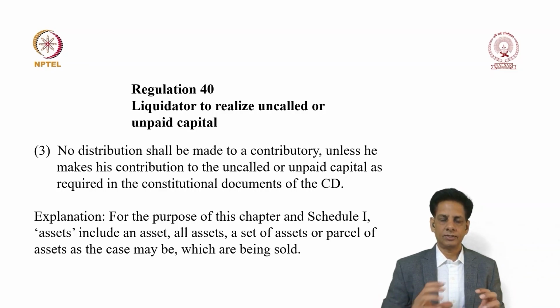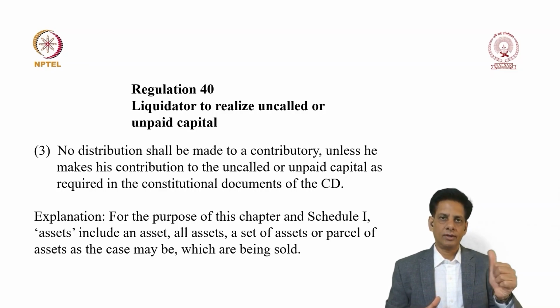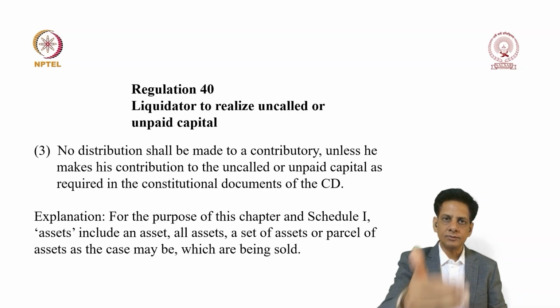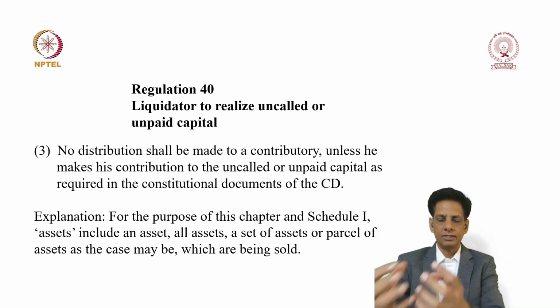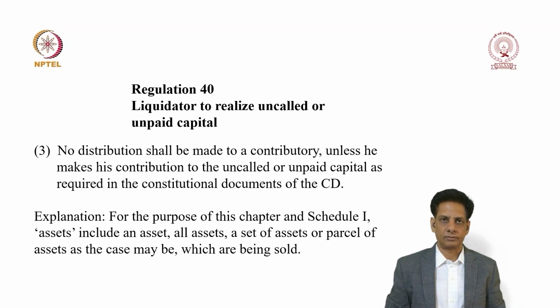After that, if there is any surplus left with the liquidator, such surplus can be distributed to the equity shareholders or other contributories. But here, what we are trying to say is, wherever a contributory is not making his contribution, then he cannot receive anything from the liquidator.